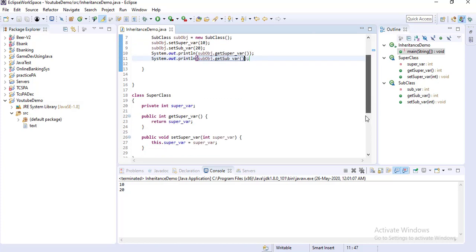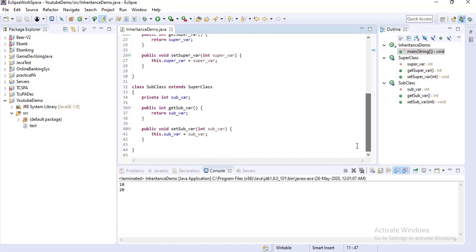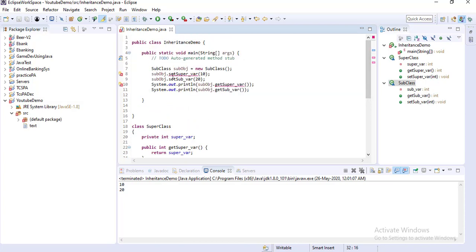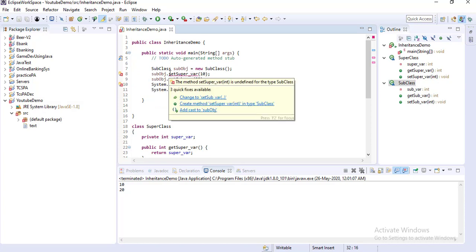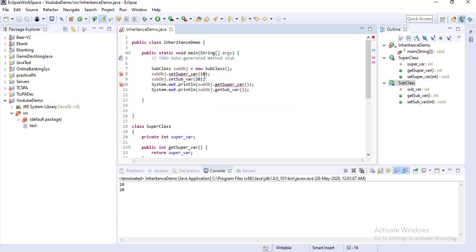So here if you just remove this part and save it, you can see it will give you the error, because I am using the subclass object and trying to set the superclass variable, so this is not part of the subclass, because I am not inheriting the superclass in your subclass. In that case, it will not allow you to set the superclass variable using the subclass object, because this is not currently a member of the subclass. Also you cannot get the superclass method.